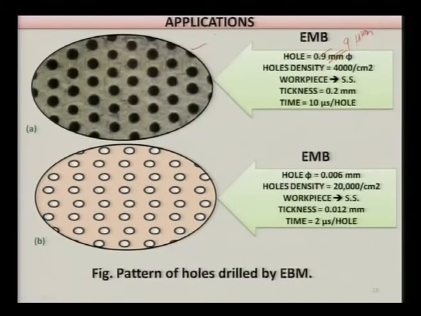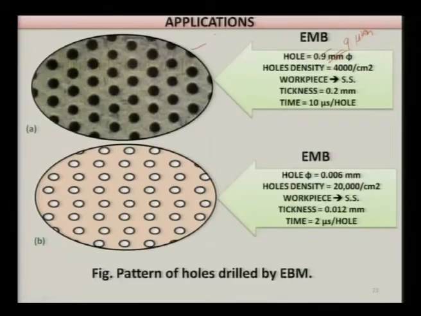The workpiece is made of stainless steel, and the thickness of the sheet in which these holes have been made is 0.2 millimeter, that is 200 micron, and the time taken per hole is just 10 microsecond.